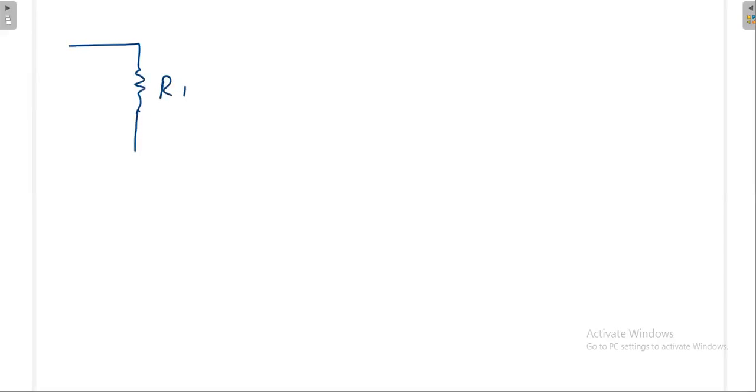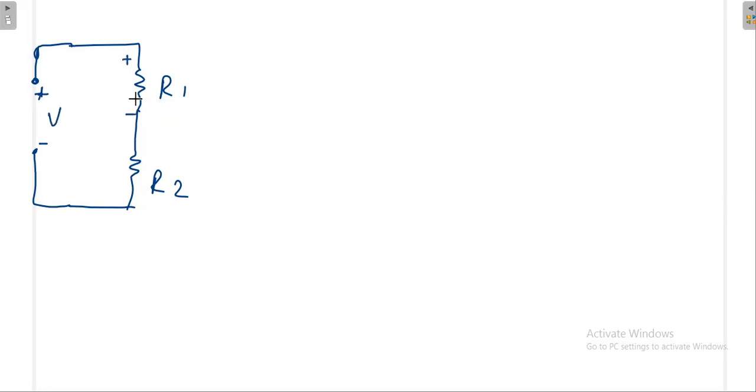Now R1 and R2 are connected in series. Now I have some voltage source. The voltage source value is not simply V1. Say I take V, some voltage source V.